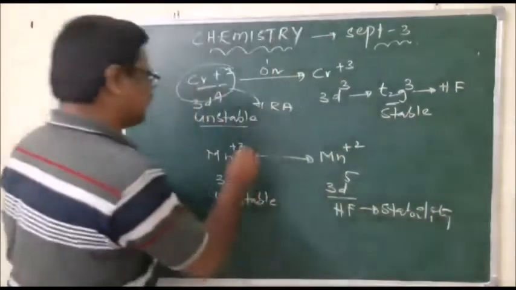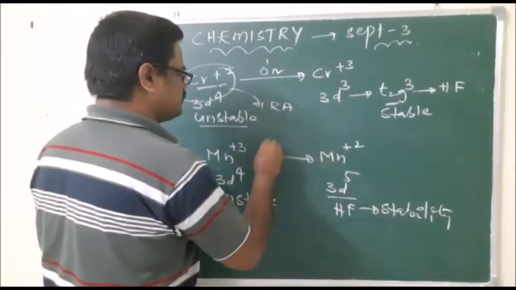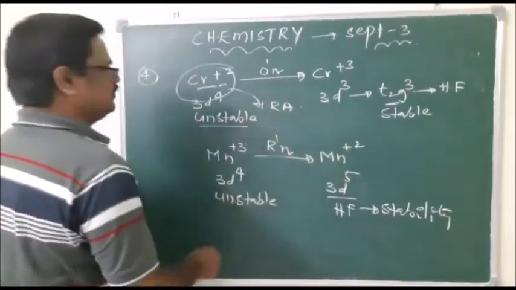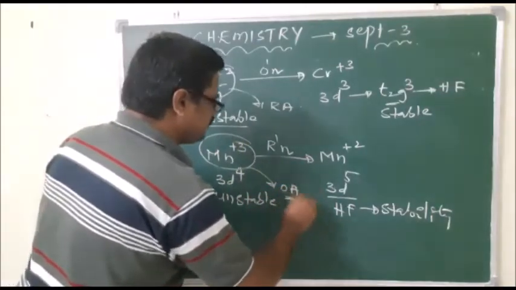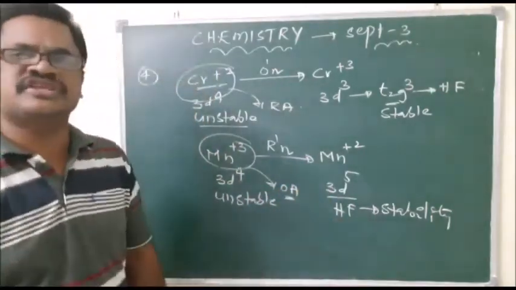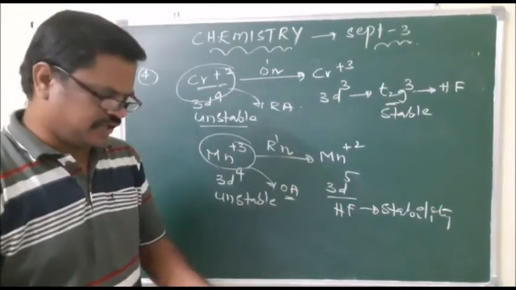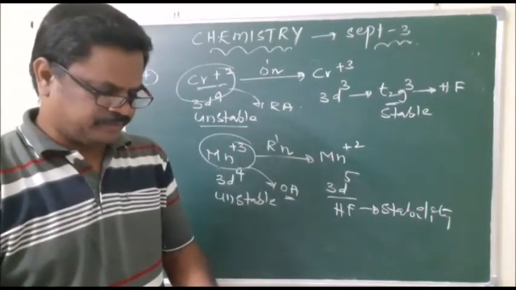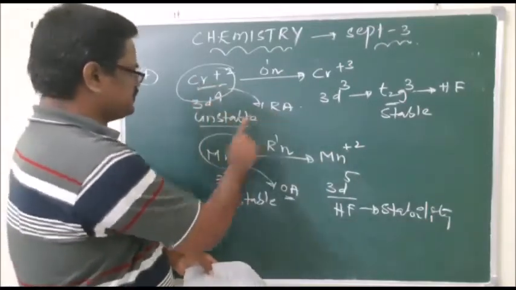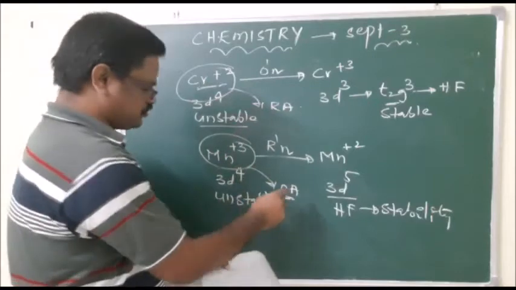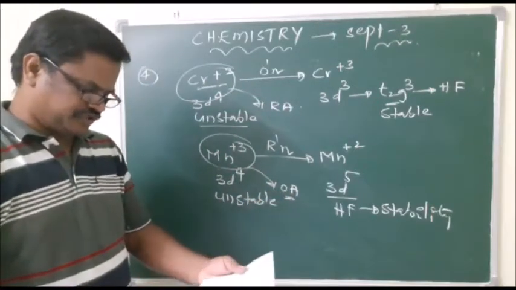Hence Mn plus 3 always gets converted into Mn plus 2. Plus 3 to plus 2 is reduction, and if it is undergoing reduction, it is definitely an oxidizing agent. This is the very important thing for the fourth question. So option 3 is correct: Cr plus 2 is a reducing agent and Mn plus 3 is an oxidizing agent.